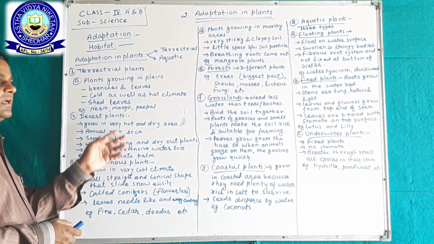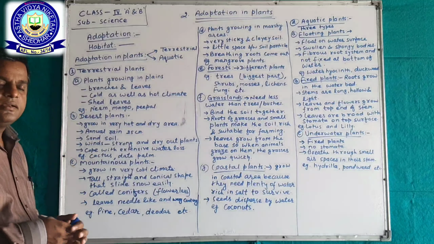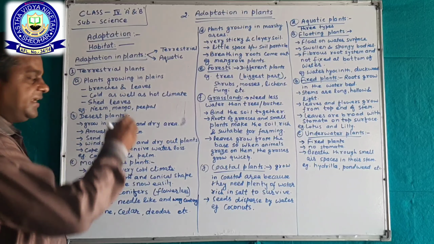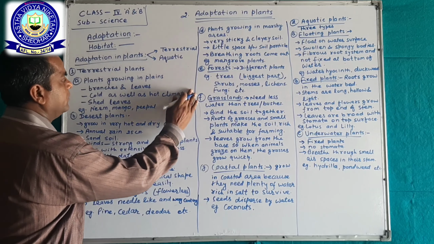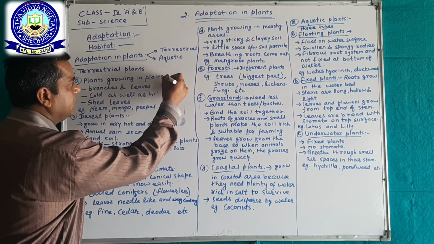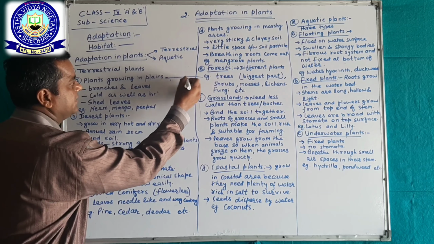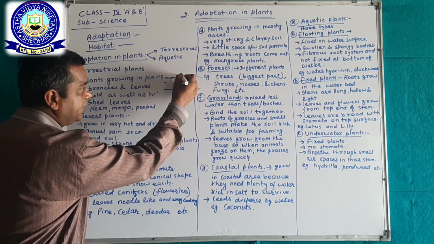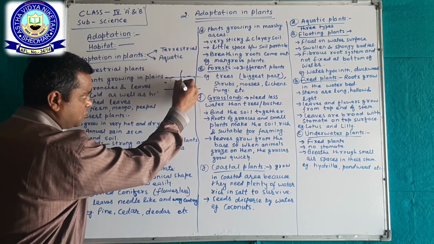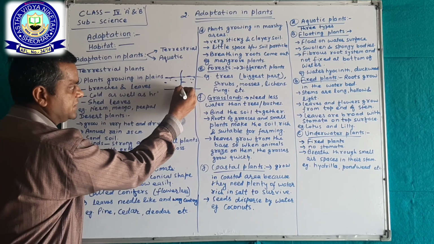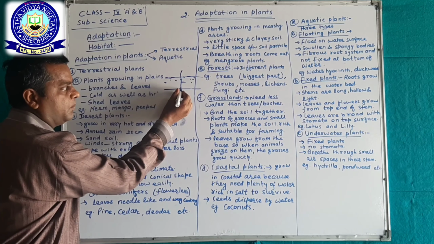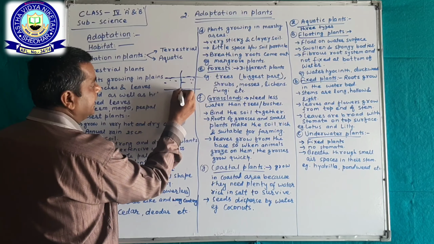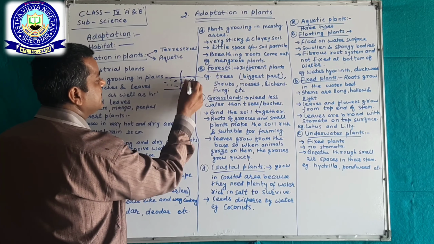So the plants growing in the desert have long roots. Okay, this is the land and this is sand. Sand up to here, and the plant has roots which touch the bottom of the soil.